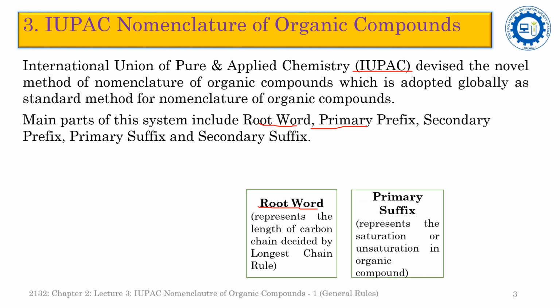The second part is the primary suffix. The primary suffix represents the saturation or unsaturation in the organic compound, whether the compound is fully saturated or unsaturated, meaning the compound has multiple bonds. For example, the compound may have single bonds, double bonds, or triple bonds, or the compound may have single, double and triple bonds simultaneously.